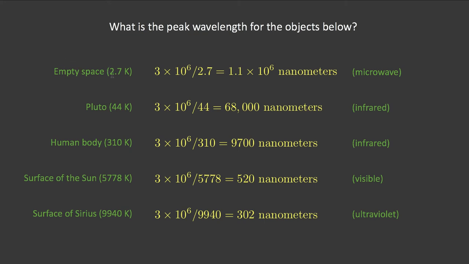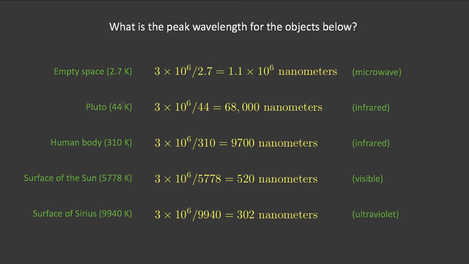Empty space is not really totally empty. So maybe I should have put it in quotes, but what we think of as empty space has a temperature of about 2.7 Kelvin. Plug it into Wien's law, and you get 1.1 million nanometers, and that puts it in the microwave region, meaning that empty space is actually filled with microwave radiation.